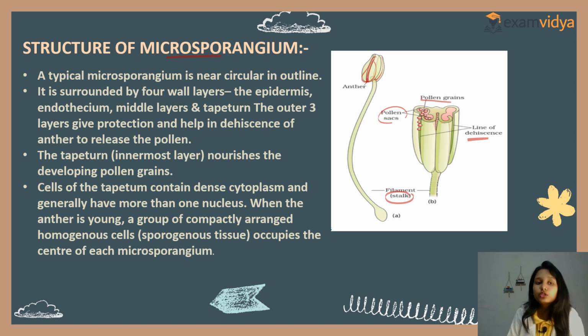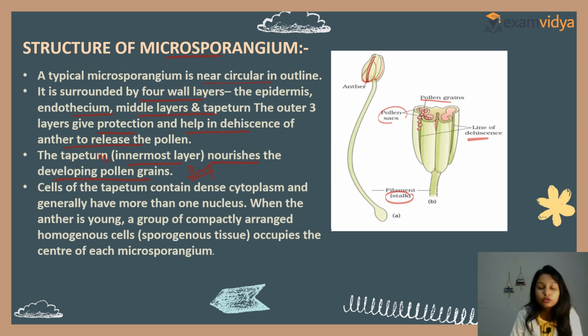So, structure of microsporangium. A typical microsporangium is nearly circular in outline. Clear? It is surrounded by four wall layers: the epidermis, endothecium, middle layers, and tapetum. The outer three layers give protection and help in dehiscence of the anther to release the pollen. The tapetum is the innermost layer, which nourishes the developing pollen grains. This is an important question.